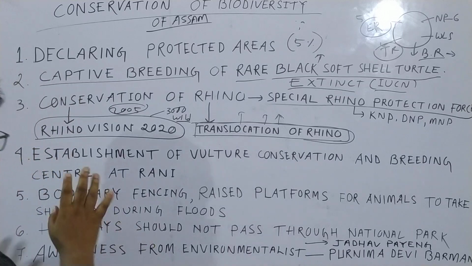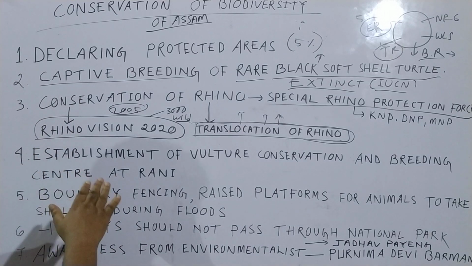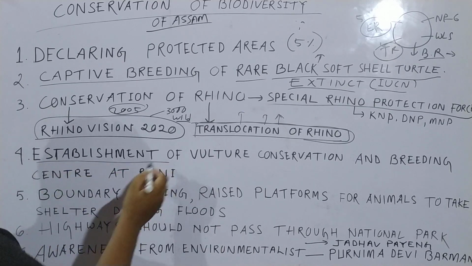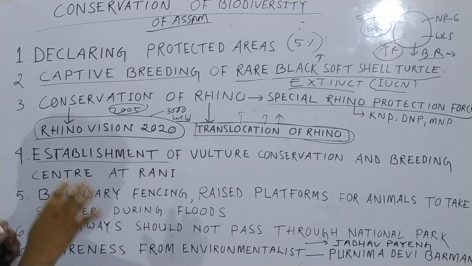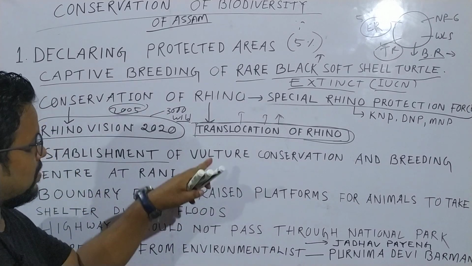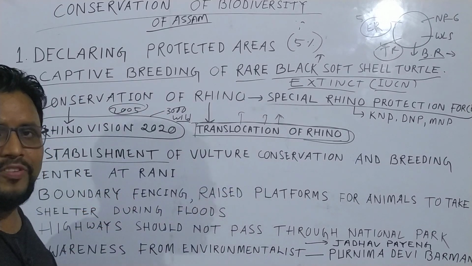Okay, one more provision, number 4, establishment of a Vulture conservation and breeding center at Rani. See, the vulture species is very rare.